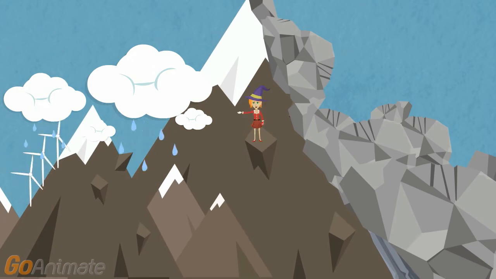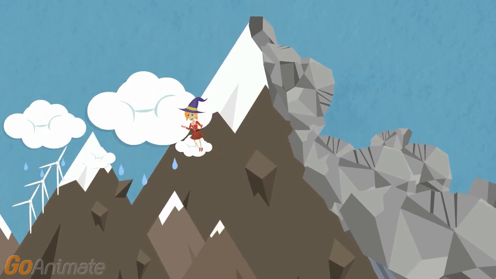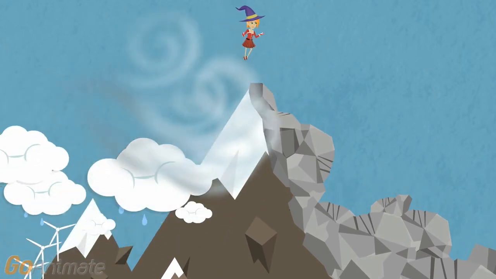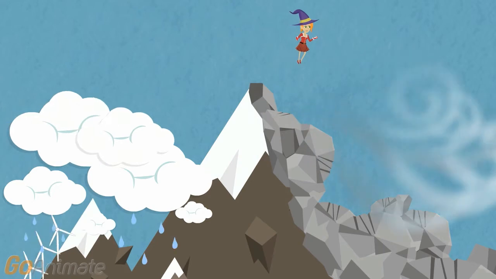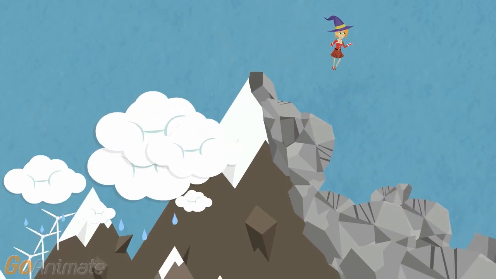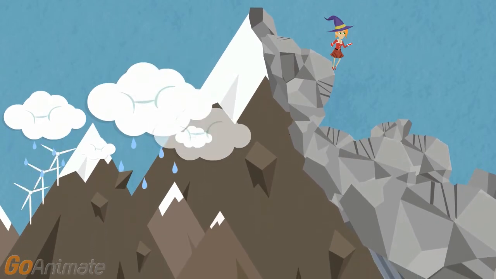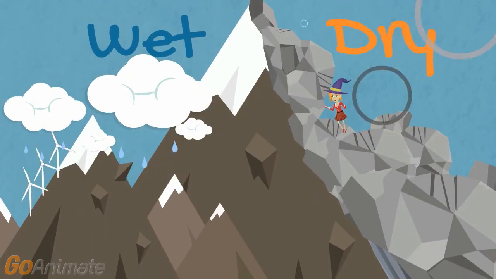Rain or snow may fall. Air that blows over mountains is dry. This is because the air has lost its moisture on the ocean side. This causes places on the opposite side to have a dry climate. One side is wet and one side is dry.